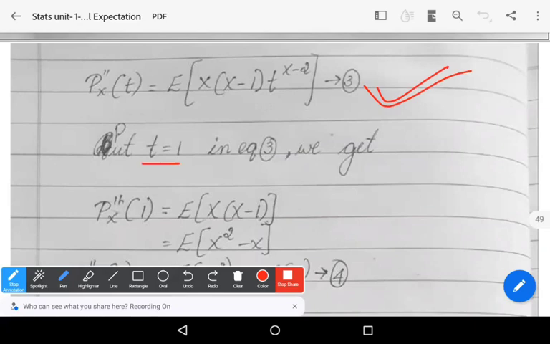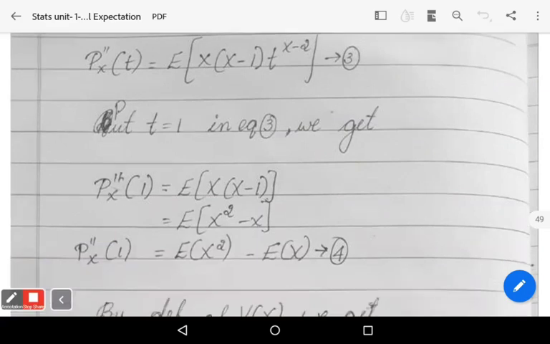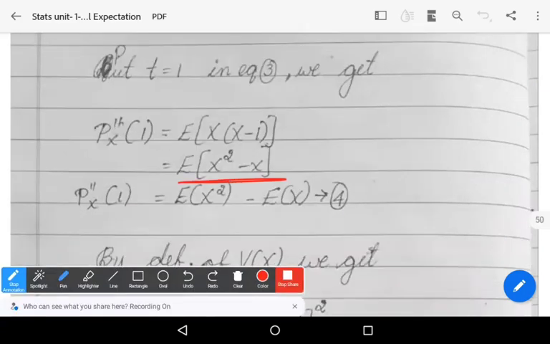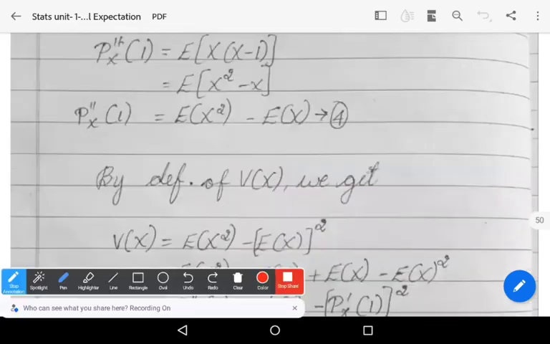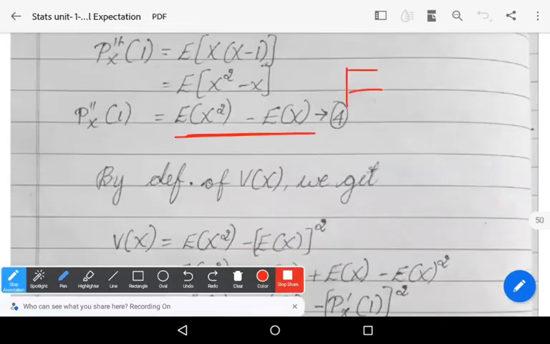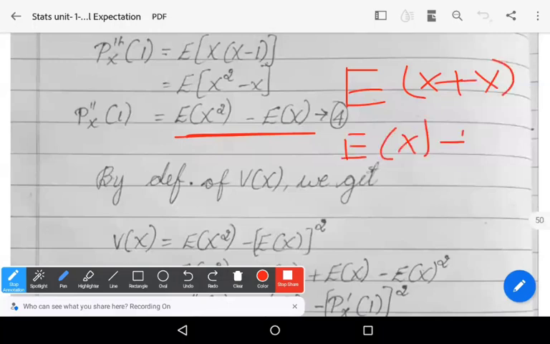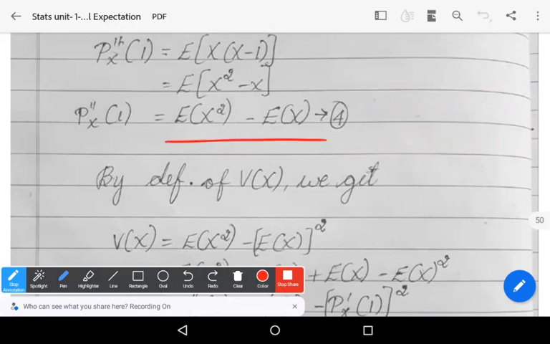Again, put t is equals to 1 in equation 3. We get Px double dash of 1 is equals to expectation of x into x minus 1, which is expectation of x square minus x. We know that expectation of x plus y is equals to expectation of x plus expectation of y. So by using that formula, expectation of x square minus x can be written as expectation of x square minus expectation of x.